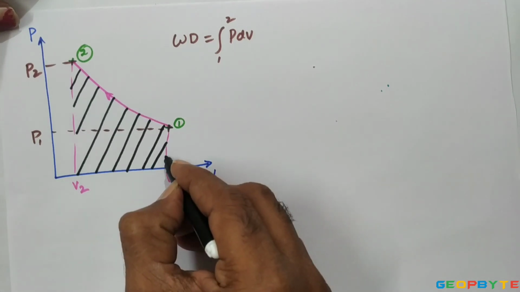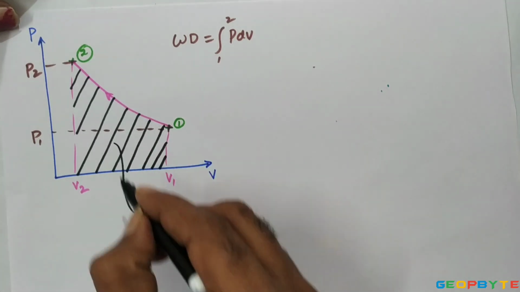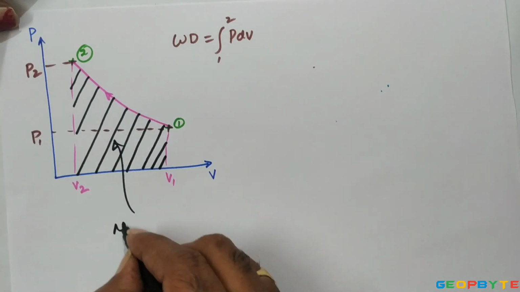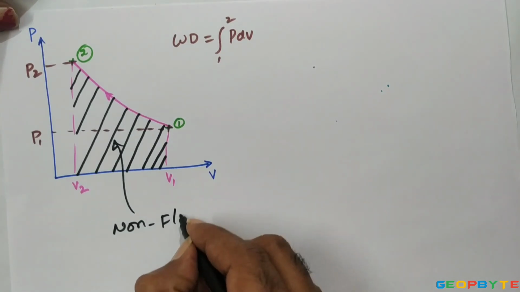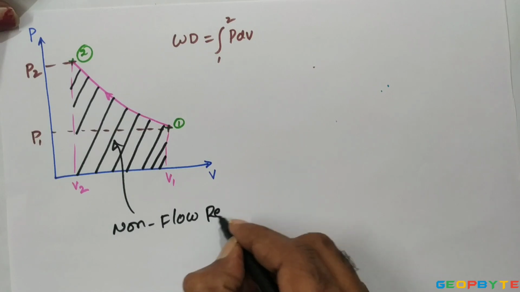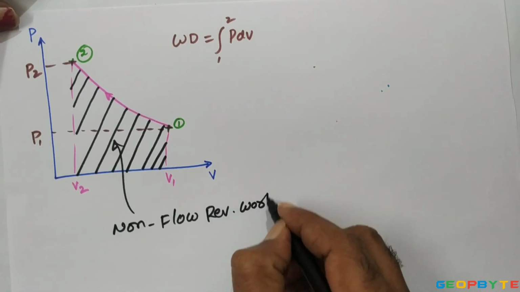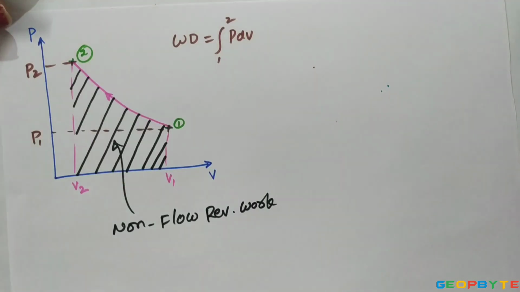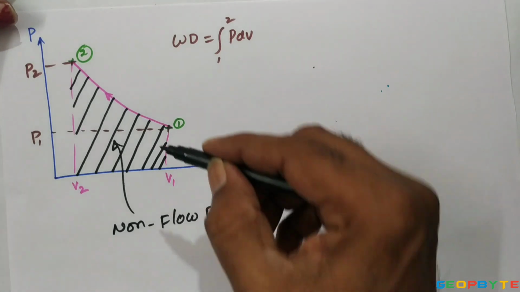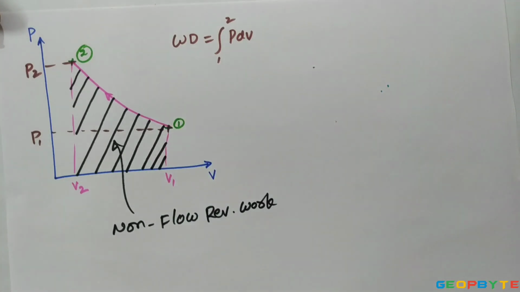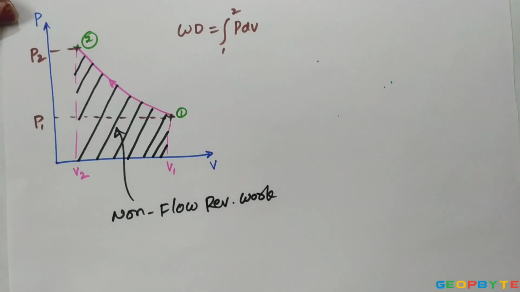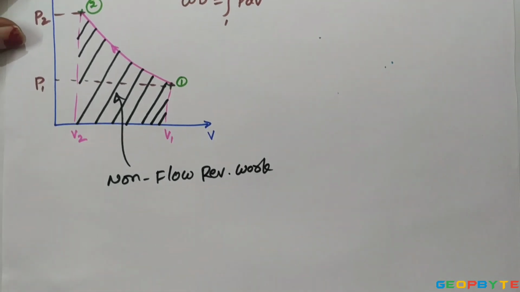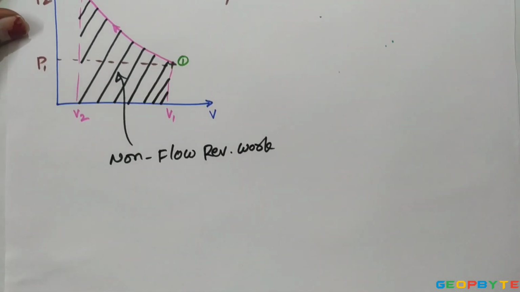This area is equal to the non-flow reversible work, or the area between the process curve and the volume axis on the PV coordinate system is equal to non-flow reversible work.